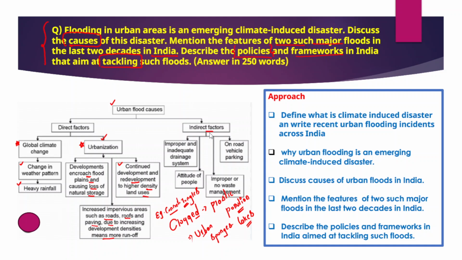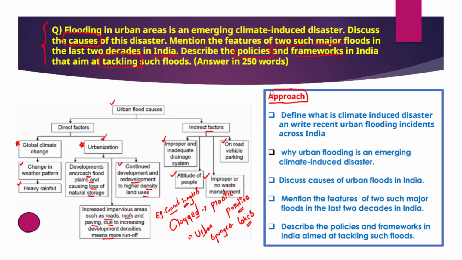However, there are certain indirect factors as well: improper and inadequate drainage systems existing in these urban areas, on-road vehicle parking, the attitude of the people, and improper or no waste management. All these are reasons for the poor urban flood situation.